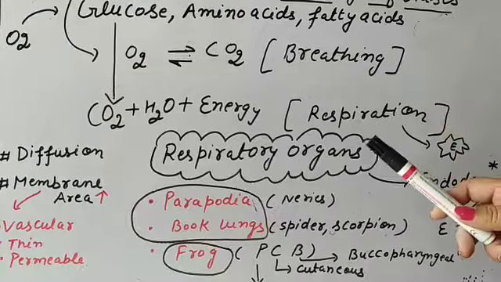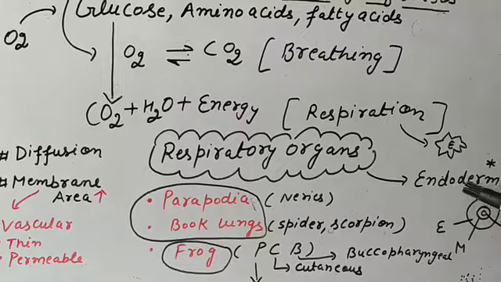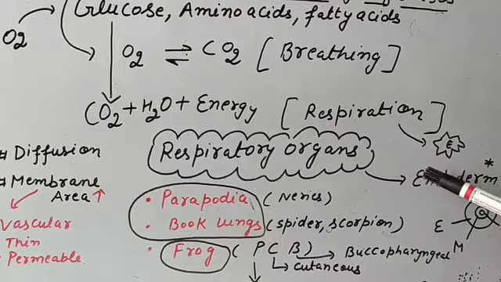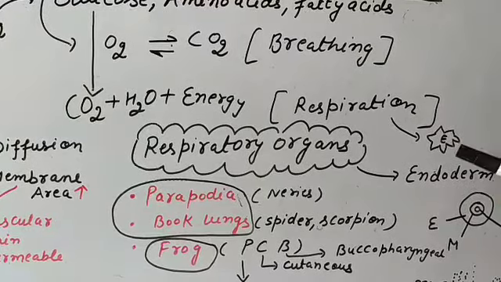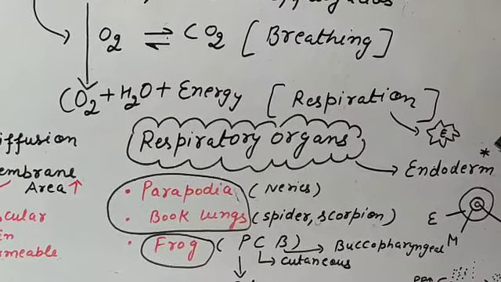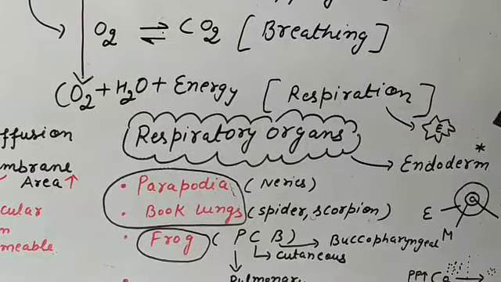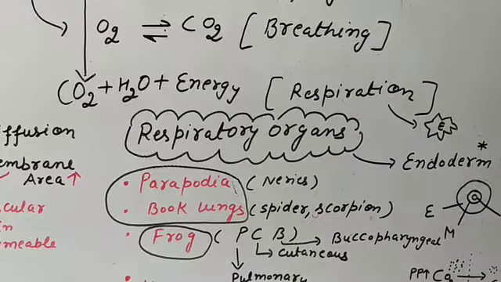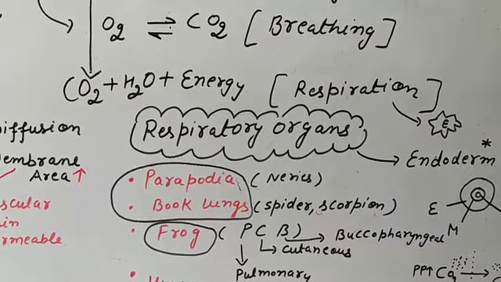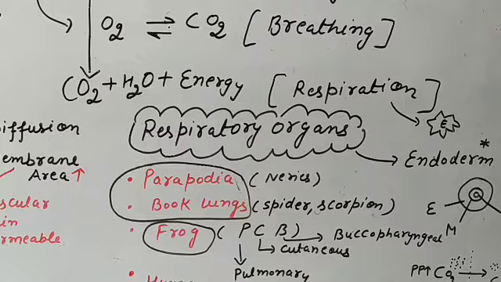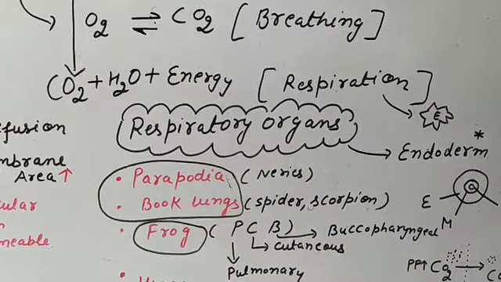Firstly, we have to remember this thing: the respiratory organs are endodermal in origin. Endodermal means they are formed from the endoderm of the embryo. Now let's revise what endoderm is. Endoderm is an embryonic layer. We have learned that there are triploblastic and diploblastic conditions in the embryo.